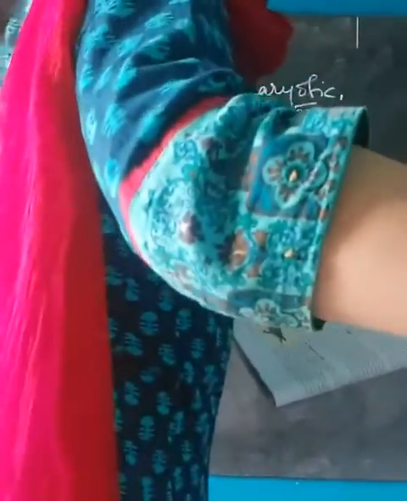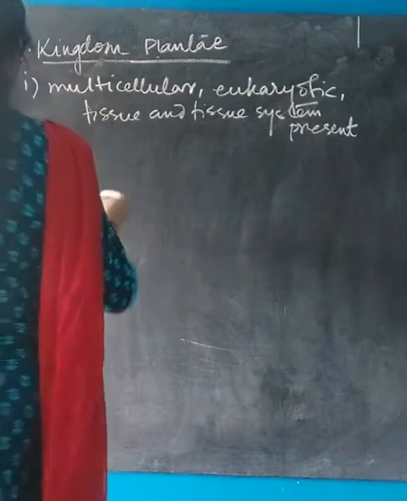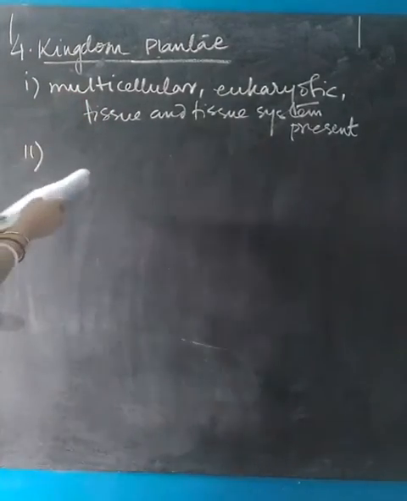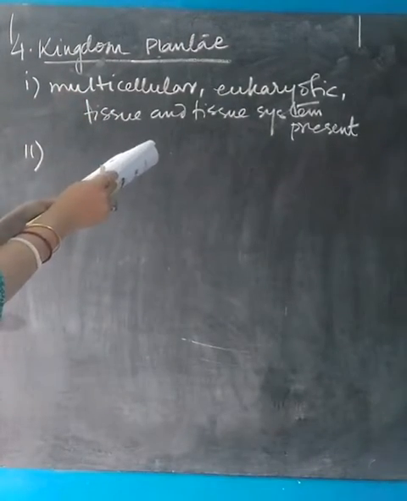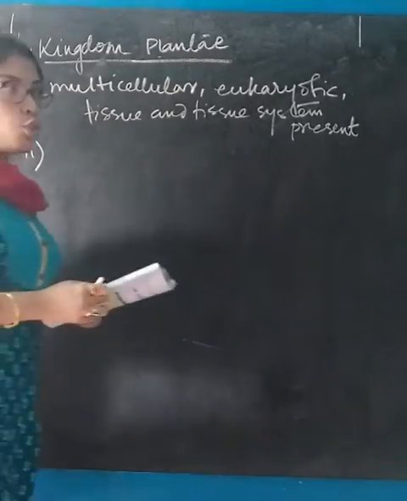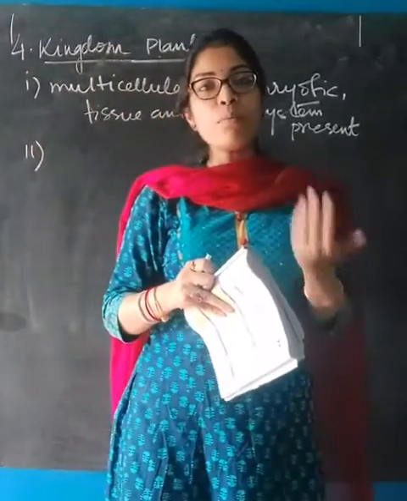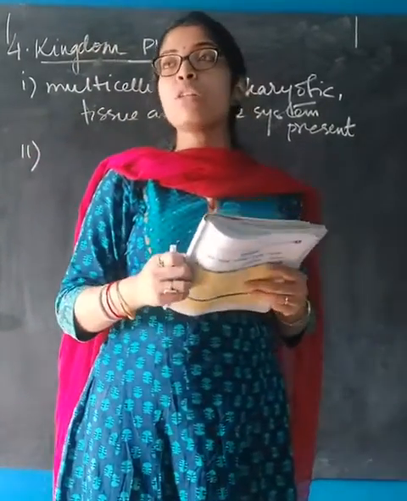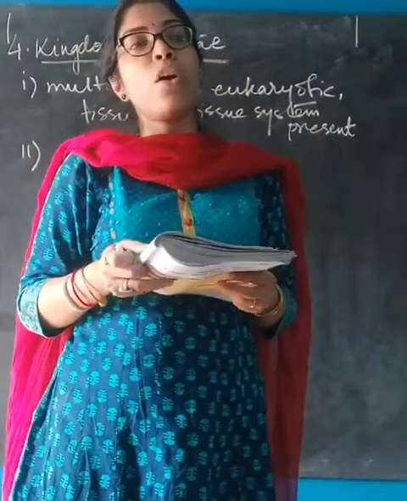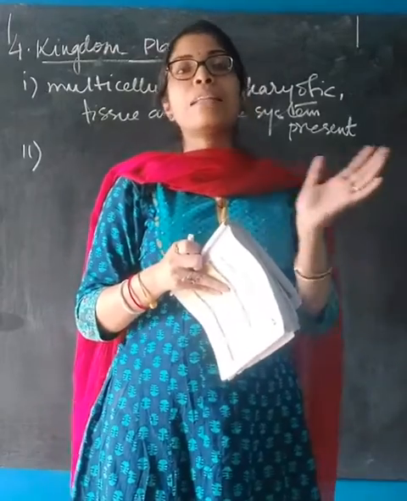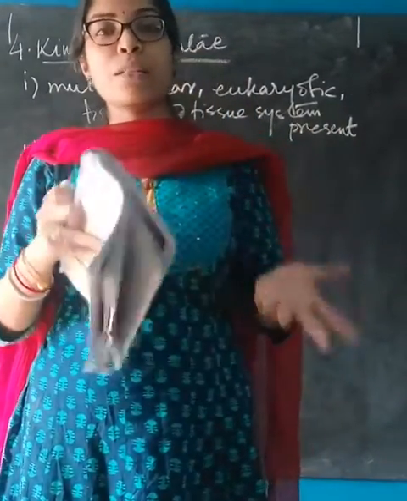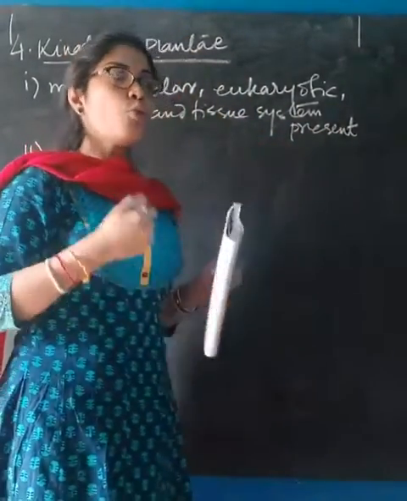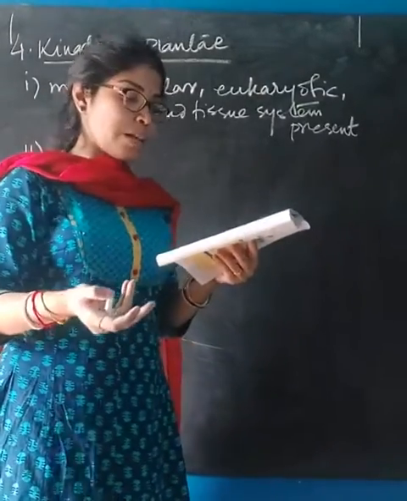Okay. Next point. Mature cells have central vacuole. So when we start the next chapter, then you will get to know about all the cell organelles and what cell organelles are present in plants and some are not present in animals and vice versa. So you will know more about the cell organelles and more about plant cells.